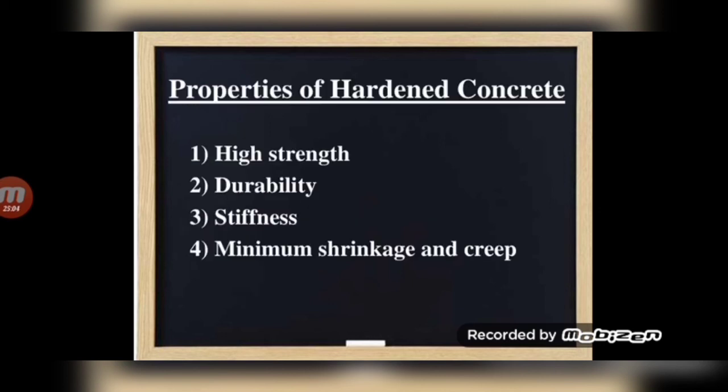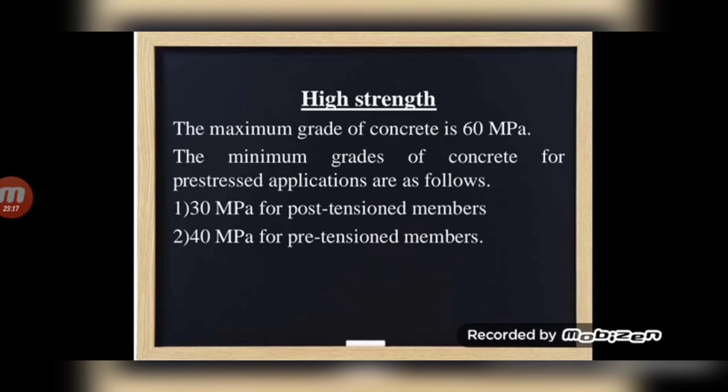Next, properties of hardened concrete: high strength, durability, stiffness, minimum shrinkage and creep. So these are the requirements for pre-stressed concrete. High strength. The maximum grade of concrete is 60 megapascal. The minimum grade of concrete for pre-stressed applications is as follows. These two points are very important. 30 megapascal for post-tensioning members and 40 megapascal for pre-tensioning systems. This is the minimum grade requirement for pre-stressing. You should remember this always. Next, stiffness of concrete.